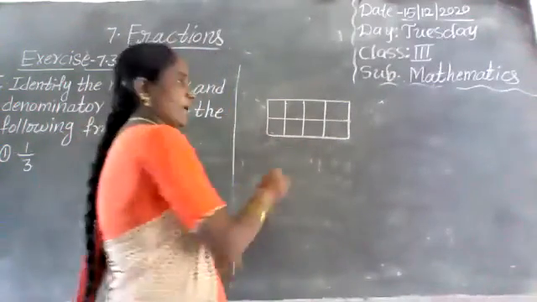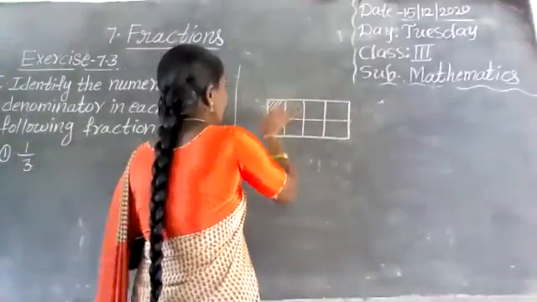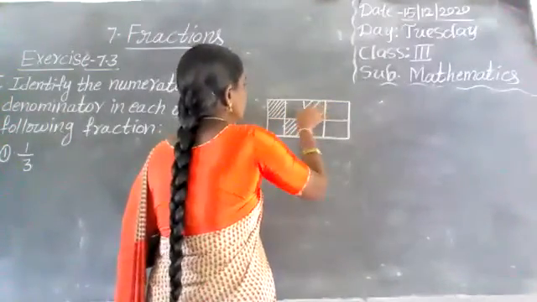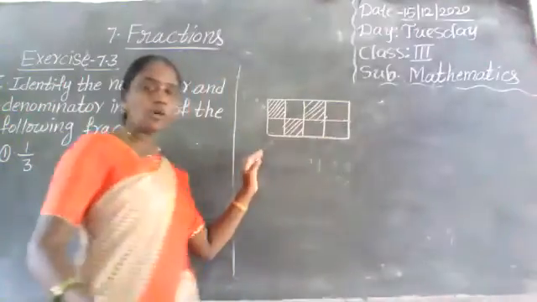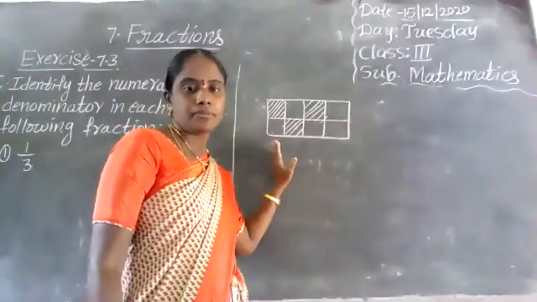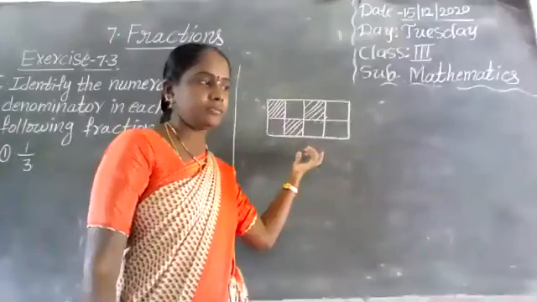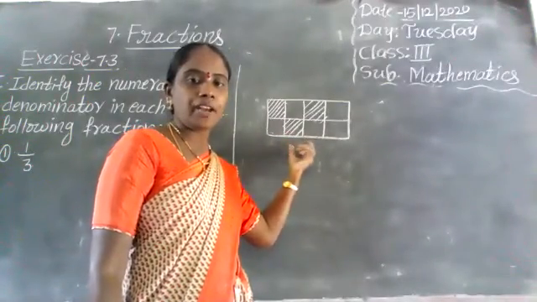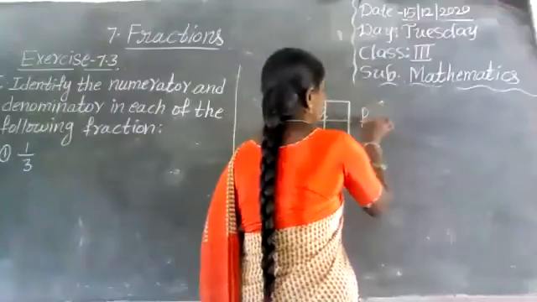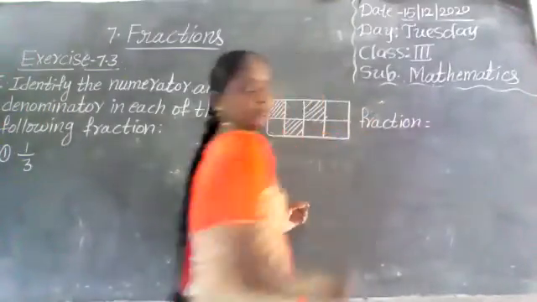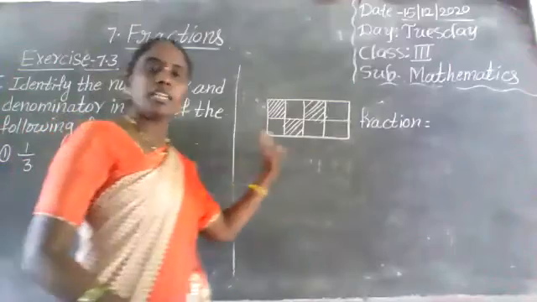From 8 equal parts, I am shading 3 parts. Then how can we write fraction form? In yesterday's class, I explained. Kanishka, how can we write fraction form? Say anyone.